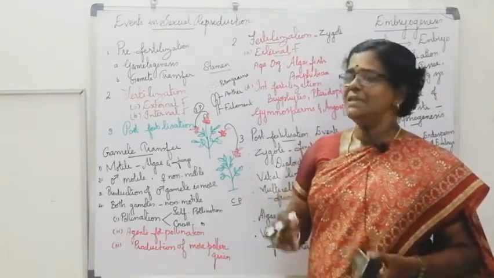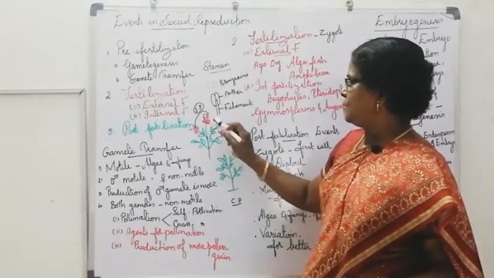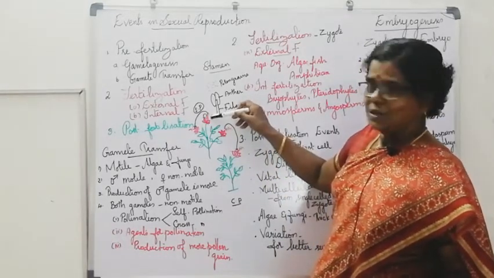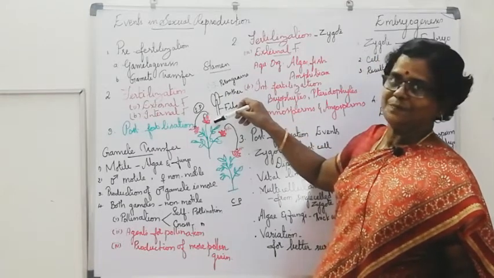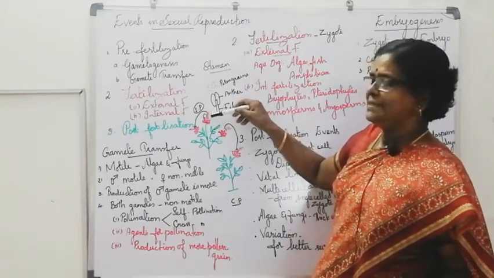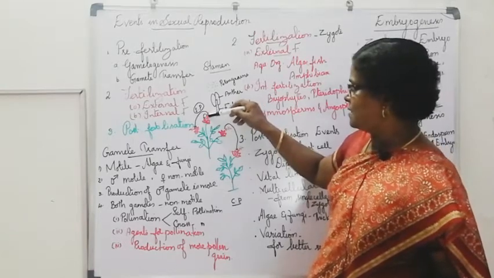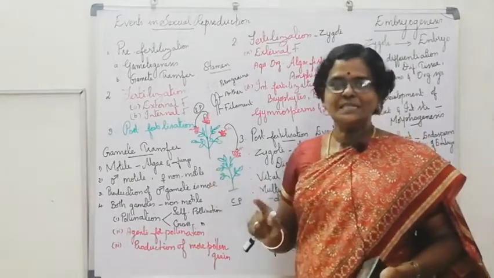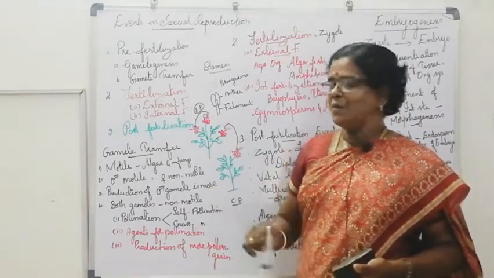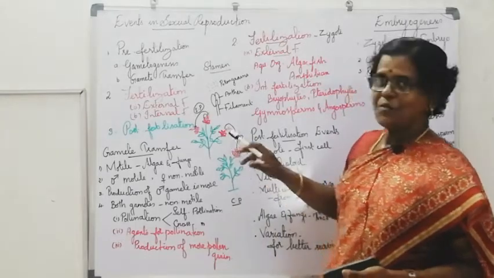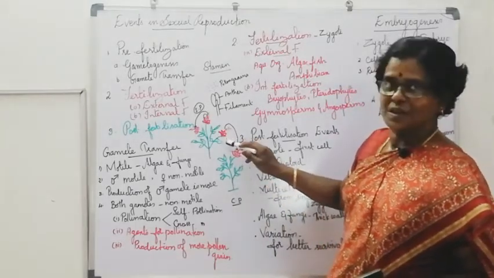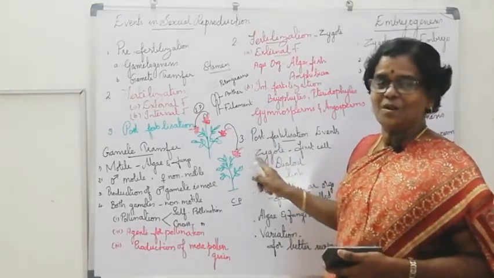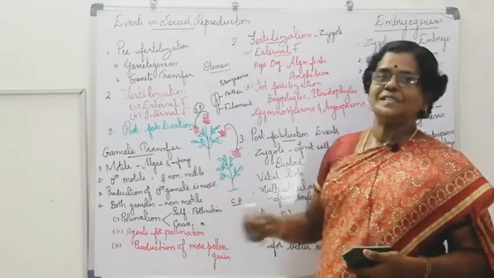In self pollination, pollen grains transfer from the anther of a flower to the stigma of the same flower, or to the stigma of another flower of the same plant. Cross pollination means transfer of pollen grains from one flower to the stigma of a flower of another plant of the same species.